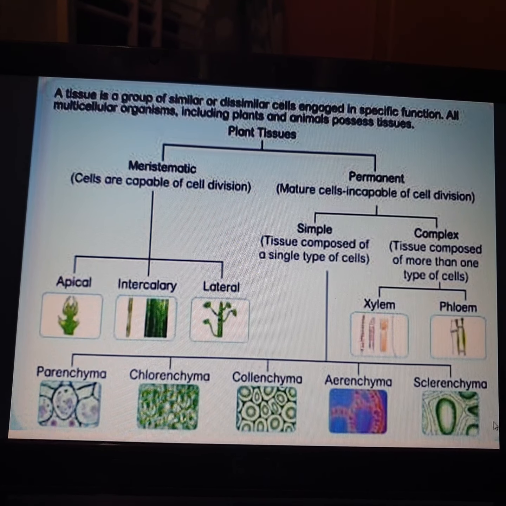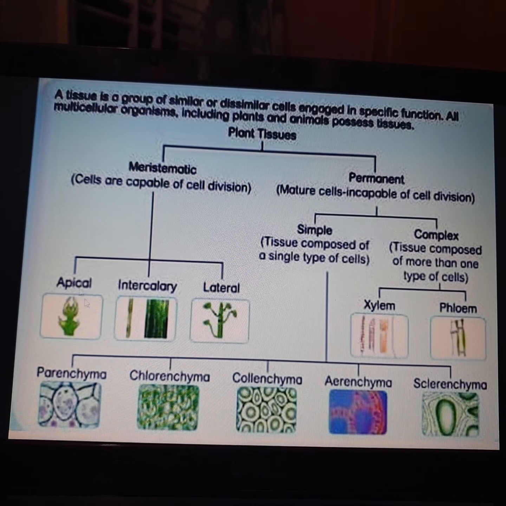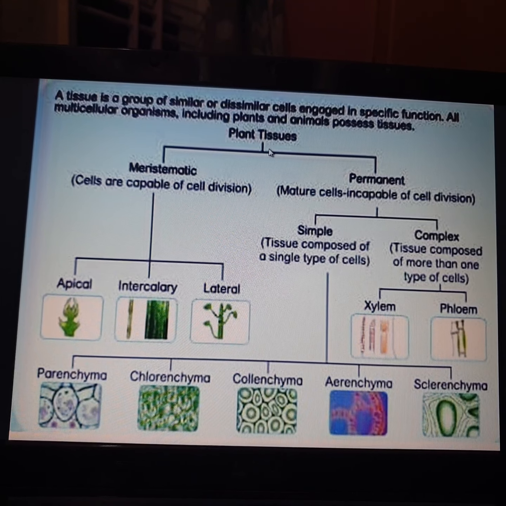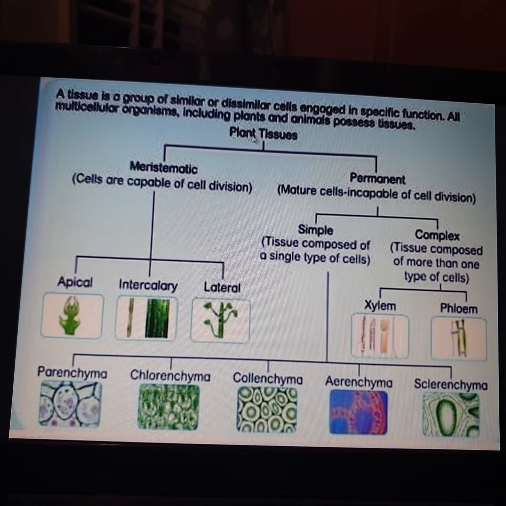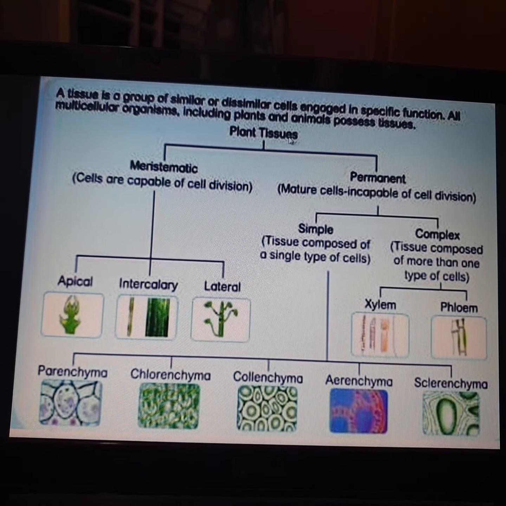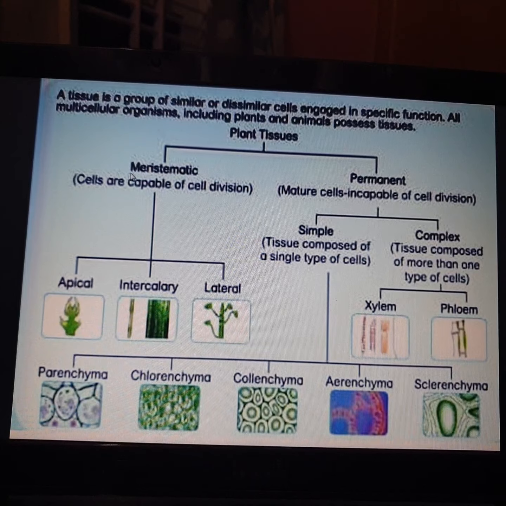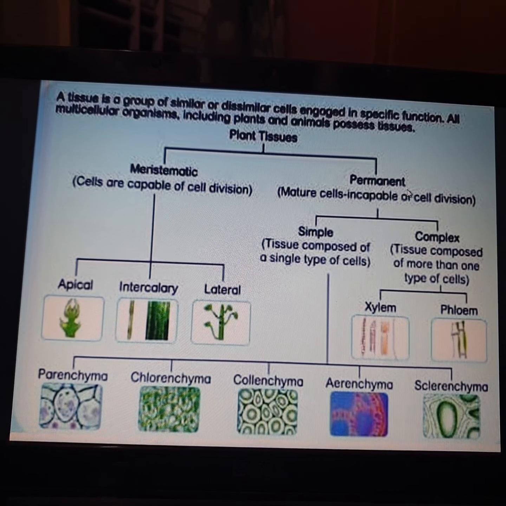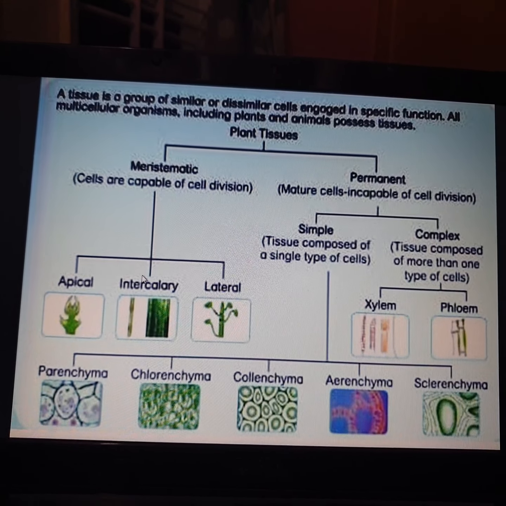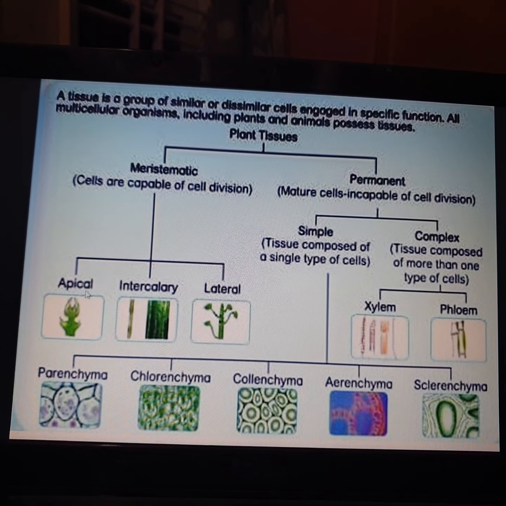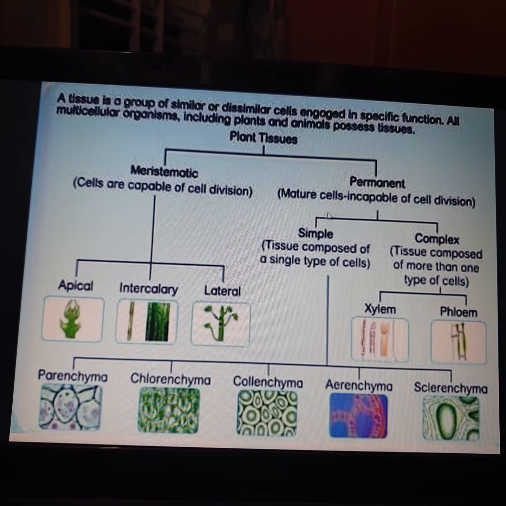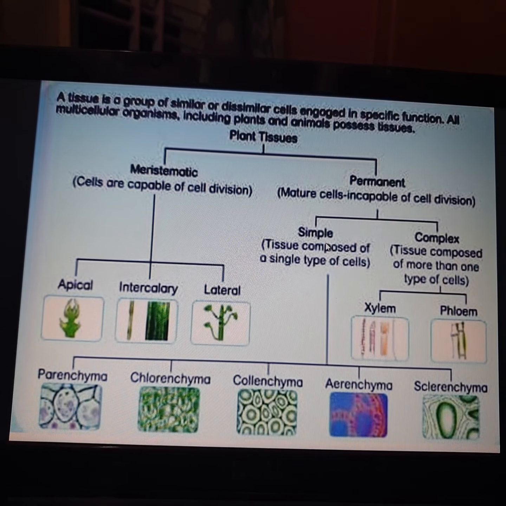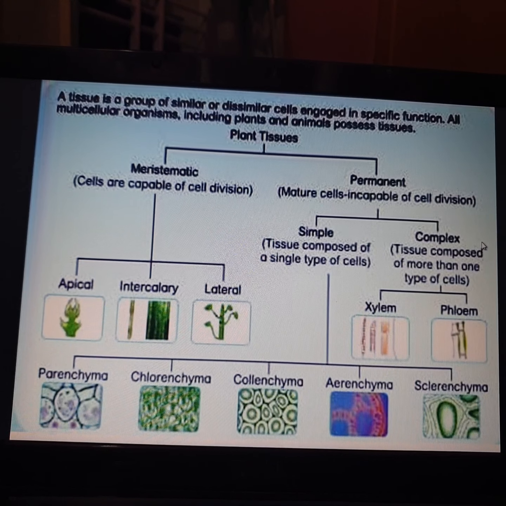This is the complete structure and overview of the classification of plant tissues, which you have to note down in a book so that it will be very easy for you to remember how plant tissues are classified. Once again, quickly: plant tissues are classified into two, meristematic tissues and permanent tissues. Meristematic tissues are further classified into apical, intercalary and lateral. Permanent tissues are classified into simple and complex.